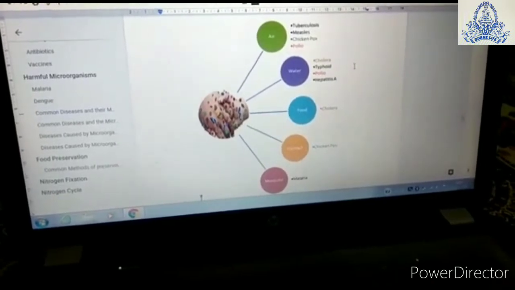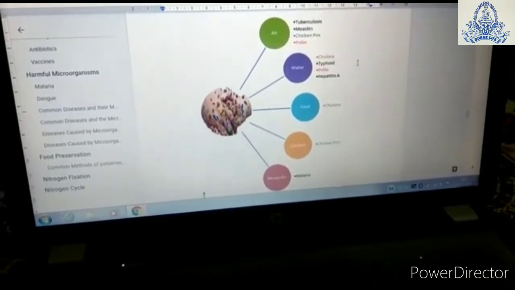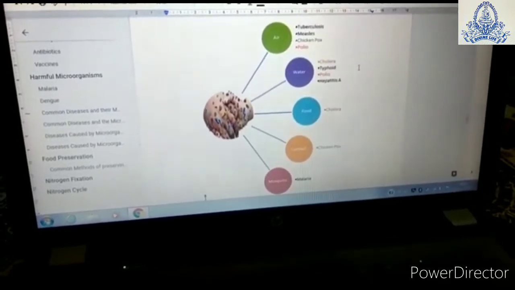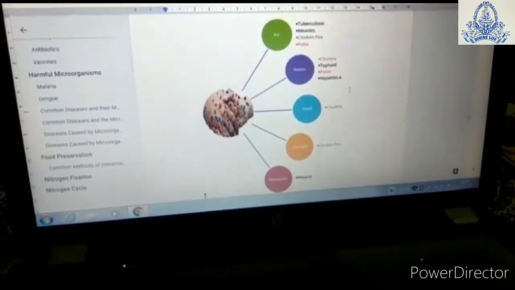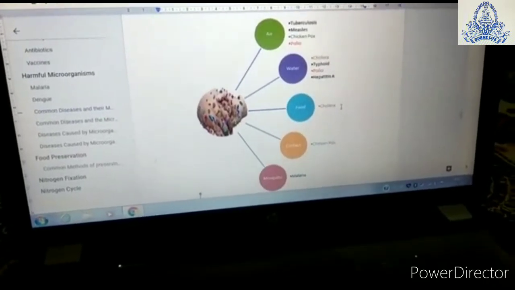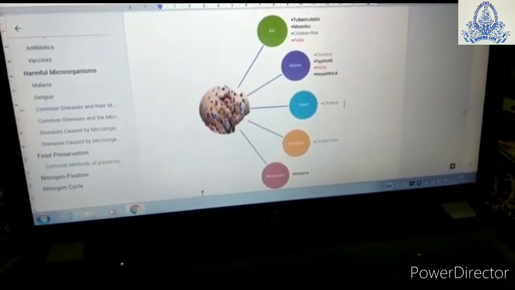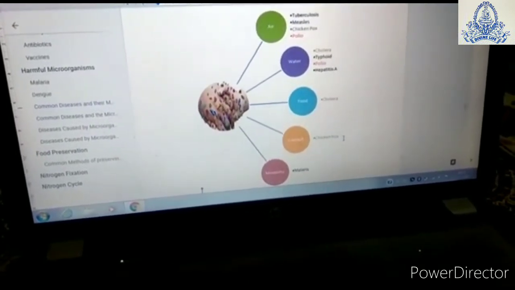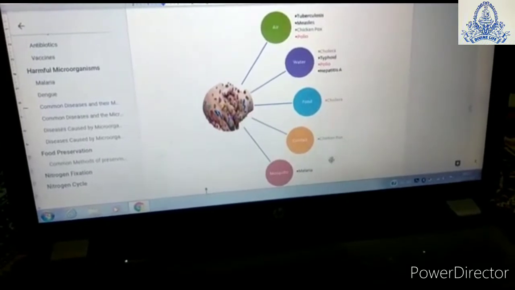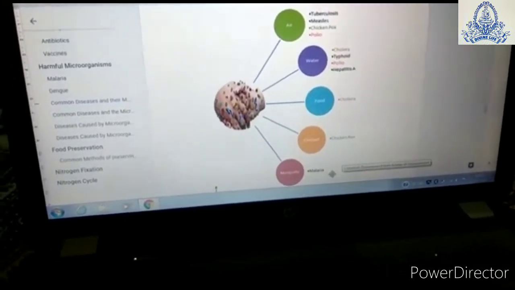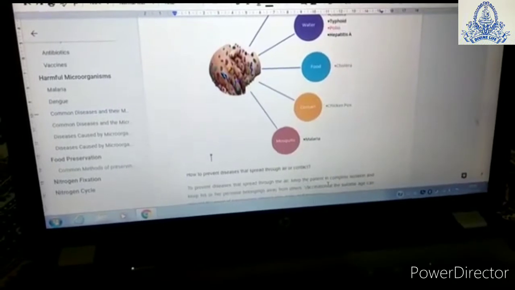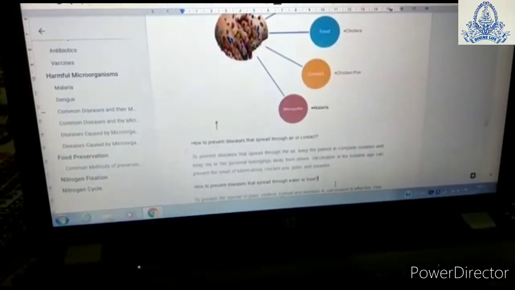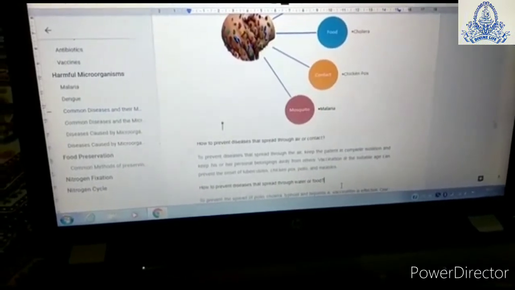The diseases which can be transmitted through water are cholera, typhoid, polio, hepatitis A. The disease caused by food is cholera. The disease which can be transmitted through contact is chickenpox, and the disease which can be transmitted through mosquito is malaria.